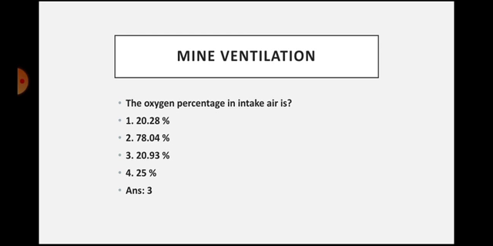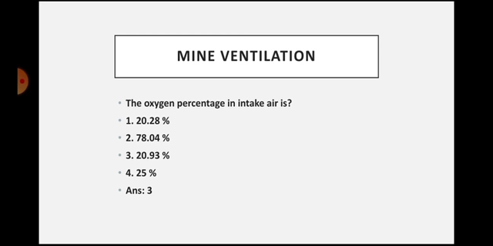So by this we can understand that whatever the percentage of oxygen is present in the general atmospheric air, the same percentage of oxygen will be present in the intake air of the mine. So now let us discuss what is the composite mixture of atmospheric air, that is nothing but intake air.